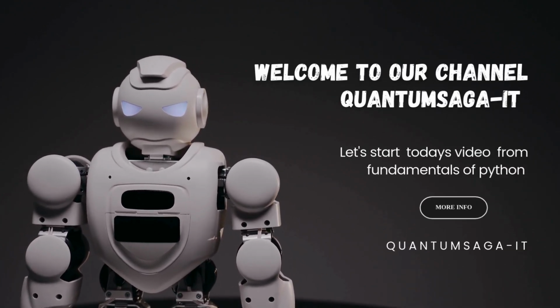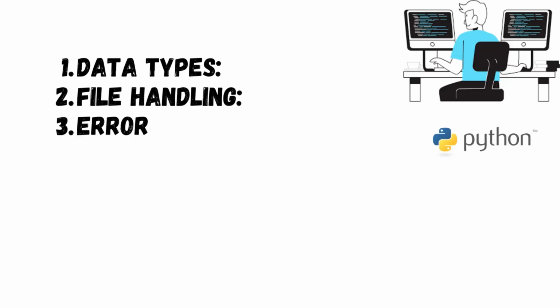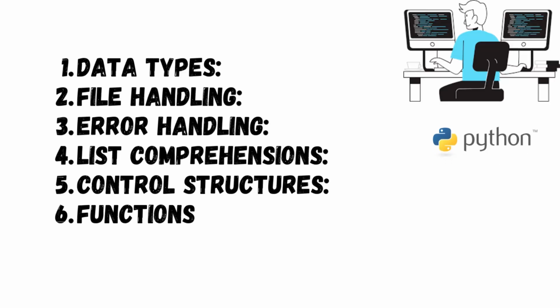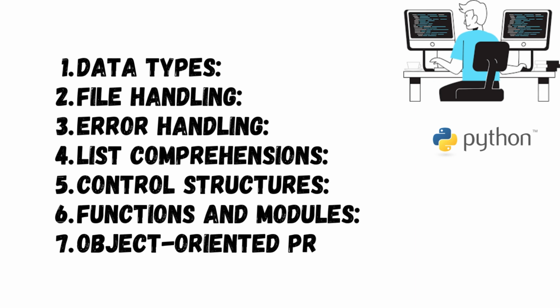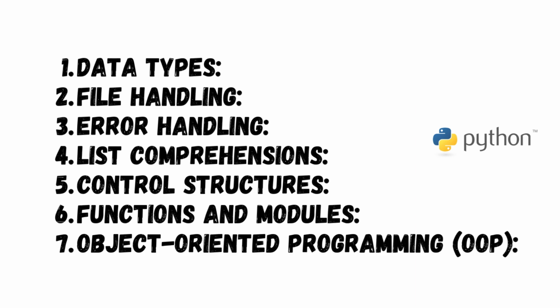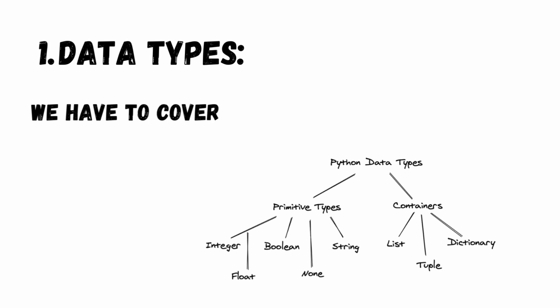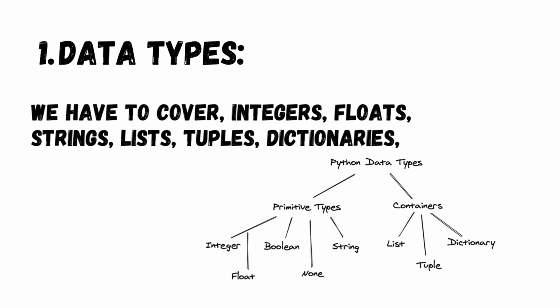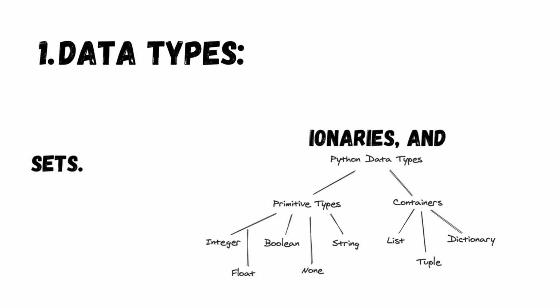Let's start today's video from fundamentals of Python. 1. Data types, 2. File handling, 3. Error handling, 4. List comprehensions, 5. Control structures, 6. Functions and modules, 7. Object-oriented programming, OOPs. Data types we have to cover: integers, floats, strings, lists, tuples, dictionaries, and sets.